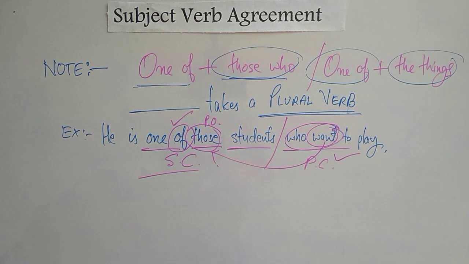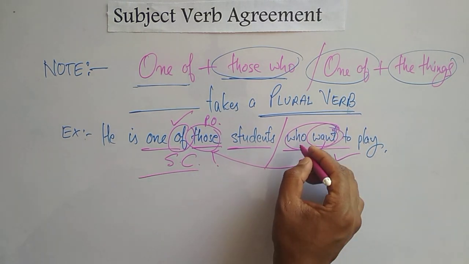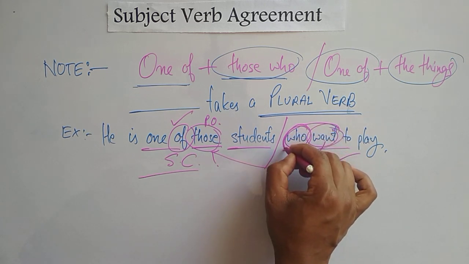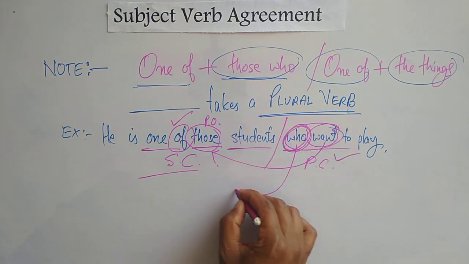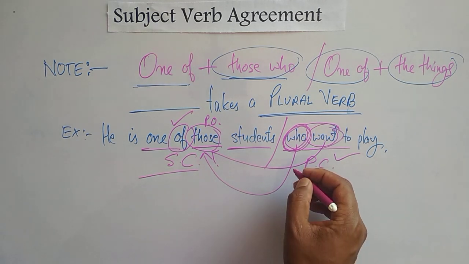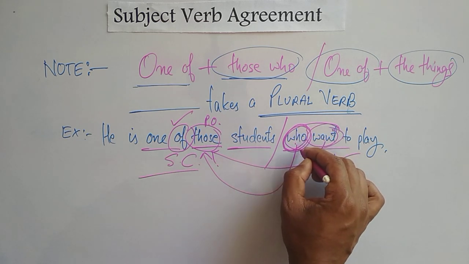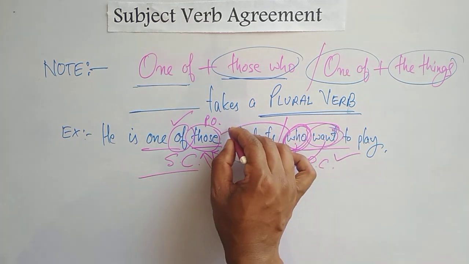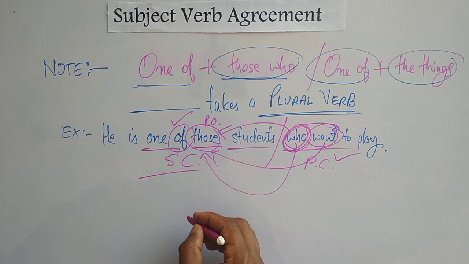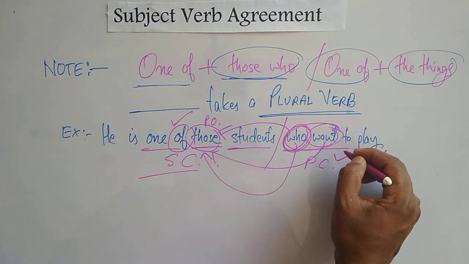In a very simple way, you can see the word who here is used for those. So whenever we use a verb, it must agree with the antecedent of who. And what is the antecedent of who? That is those. So that's why in that situation we used a plural verb. And what is the plural verb? That is want.